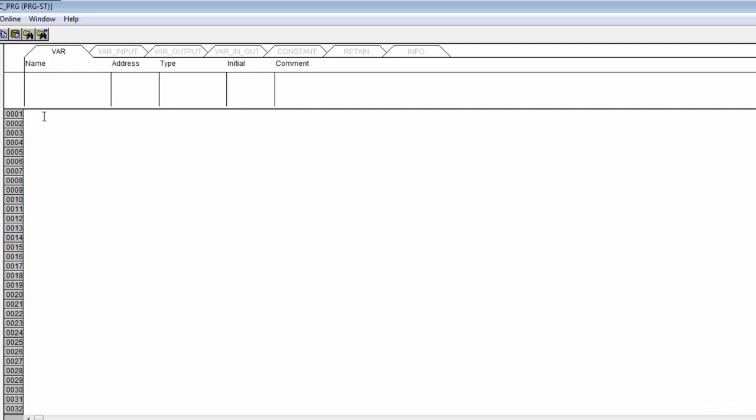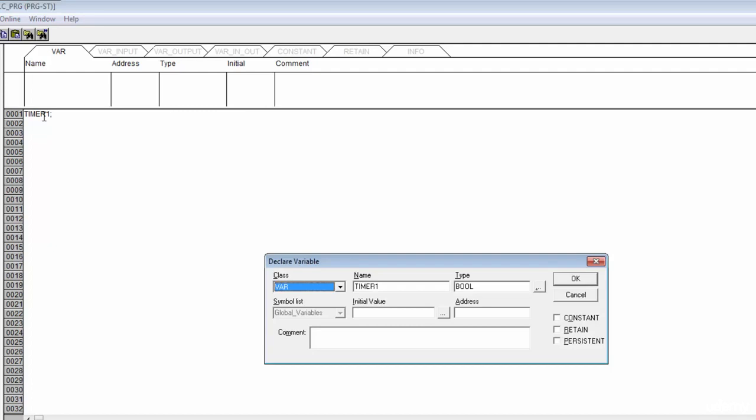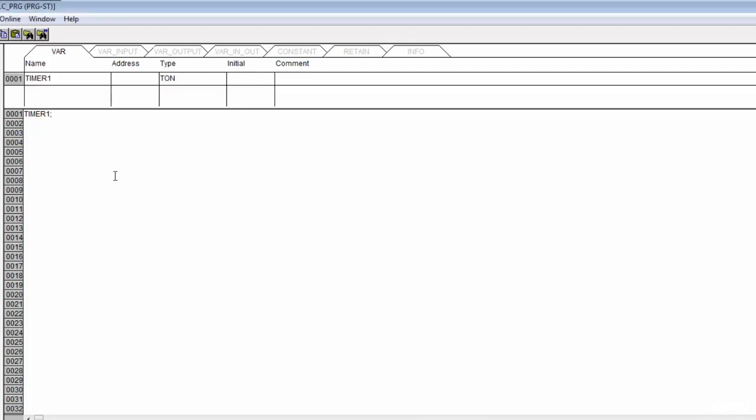So let's imagine I want to create a timer. I'm going to start by creating a name for it, and I'll call it timer1. Then I'll add a semicolon and hit enter. As soon as I do, my declare variable window pops up, and I'm going to declare it of the type TON and hit OK.